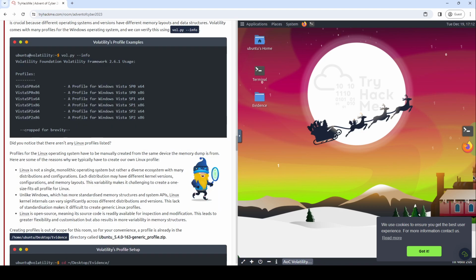Did you notice that there aren't any Linux profiles listed? Profiles for the Linux operating system have to be manually created from the same device the memory dump is from. Here are some of the reasons why we typically have to create our own Linux profile.